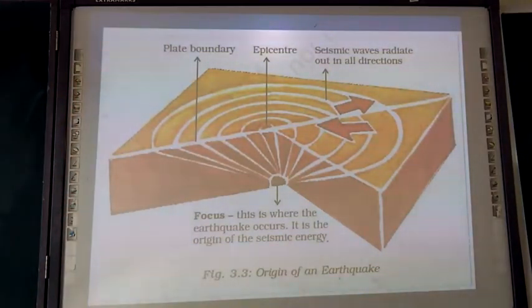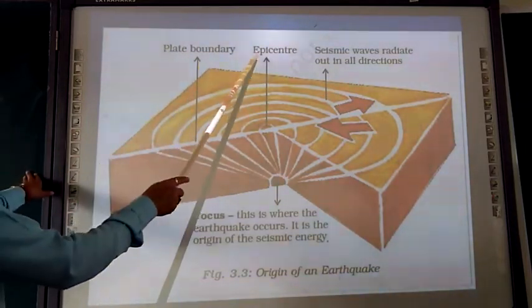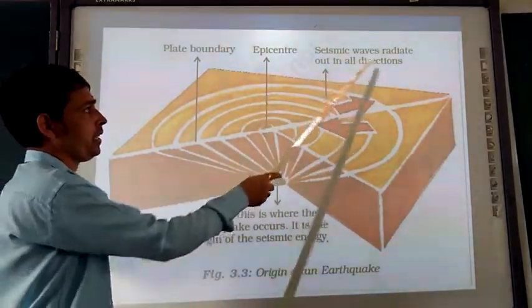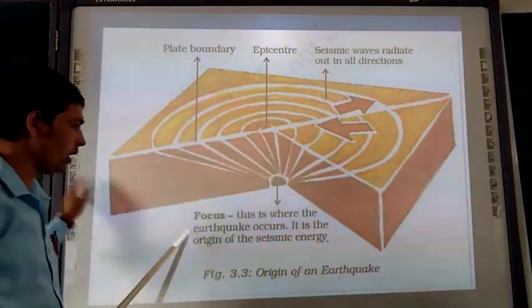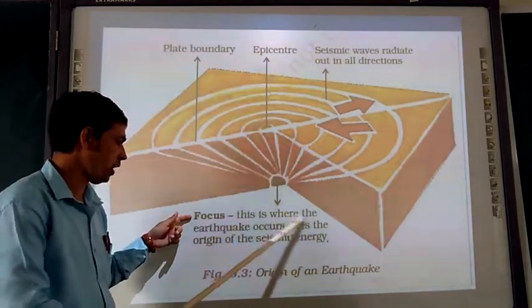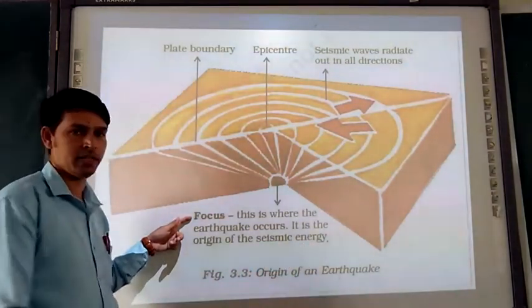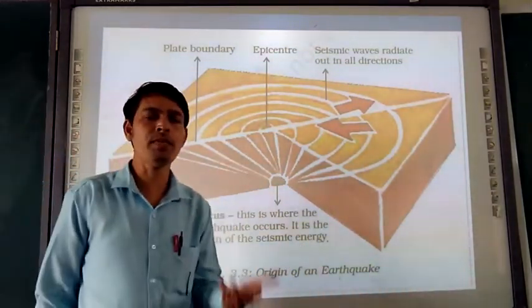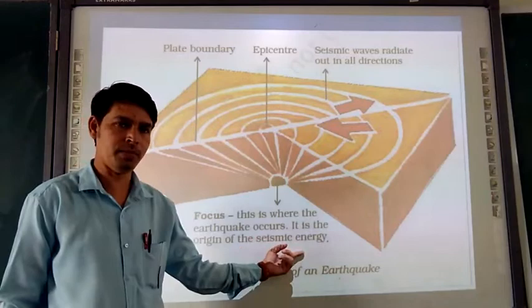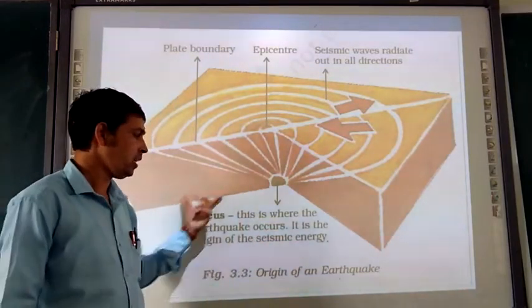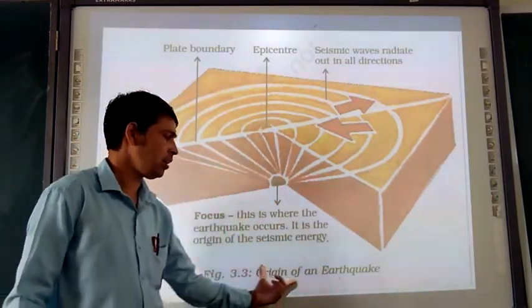Here we are talking about the origin of an earthquake. So how is an earthquake originating? So these are plate boundaries, the epicenter, and seismic waves radiating out in all directions. Here is the focus. This is where the earthquake occurs. It is the origin of the seismic energy. In the upcoming presentation, we will see what seismic energy is. We are going to talk about how earthquakes originate.